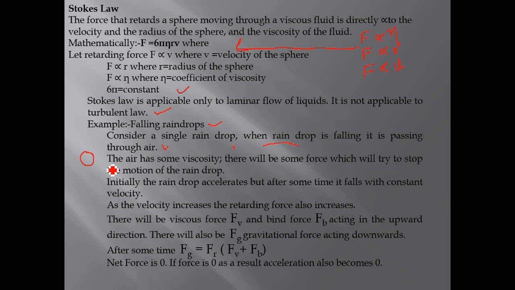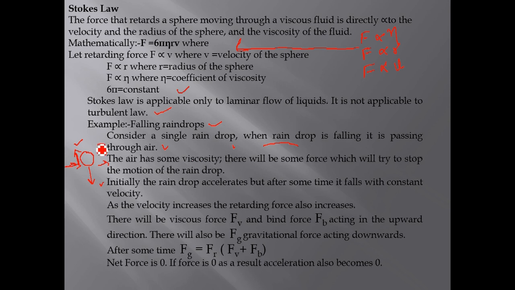The raindrop experiences two forces, one upward and one downward. The air has some velocity, and there will be some force which will try to stop the motion of the drop.